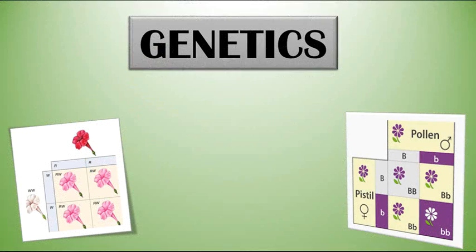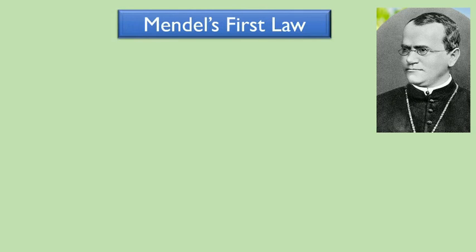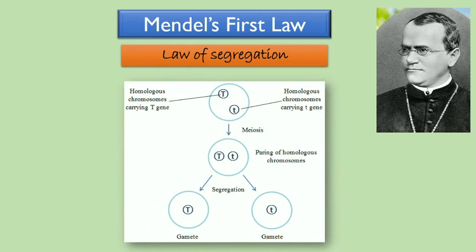We are going to continue about genetic material. Our topic today is monohybrid crossing. Do you remember him? Yes, he is Gregor Mendel. He created Mendel's laws. The first law is called the law of segregation. It states that two alleles for each trait segregate or separate during the formation of gametes.